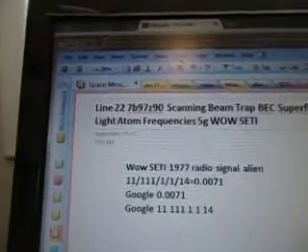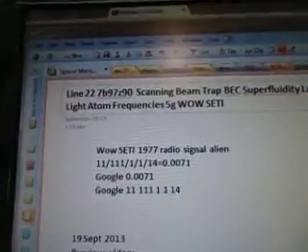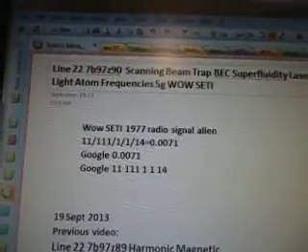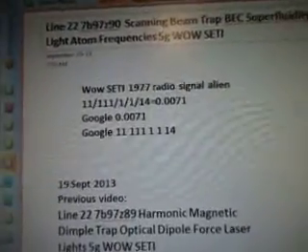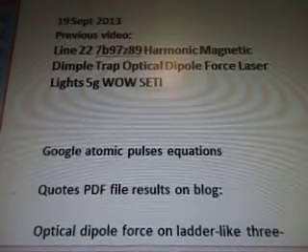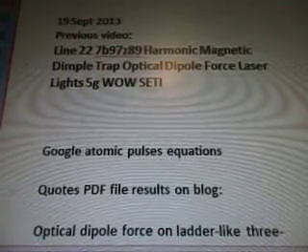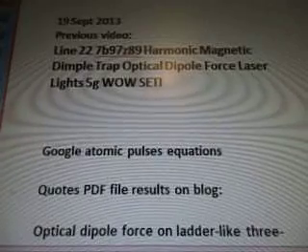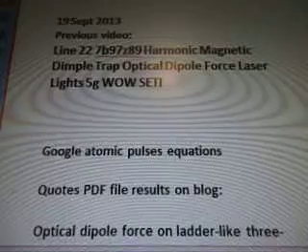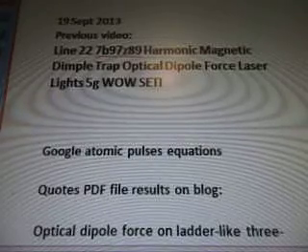Was line 22, 7b97z90: scanning beam trap, BEC, superfluidity, laser light, atom frequencies, 5G Wow Seti. There's the alien radio signal, September 19, 2013. Previous video was line 22, 7b97z89: harmonic magnetic dimple trap, optical dipole force laser lights, 5G Wow Seti.